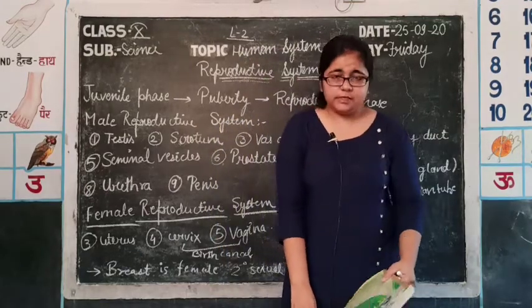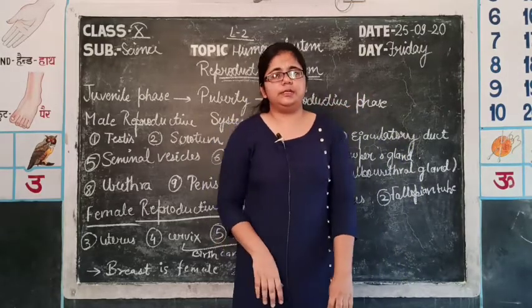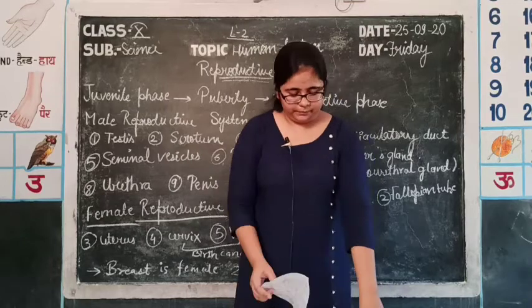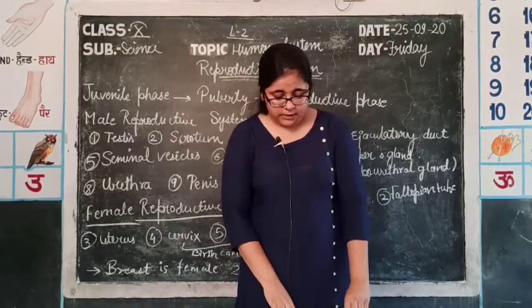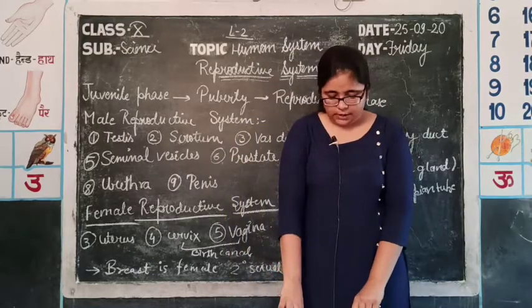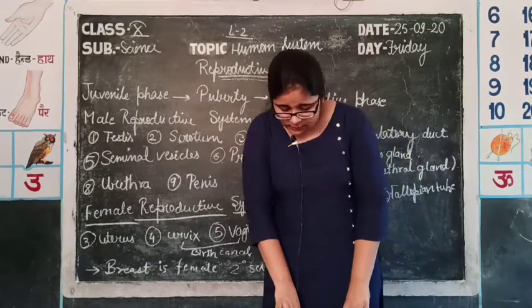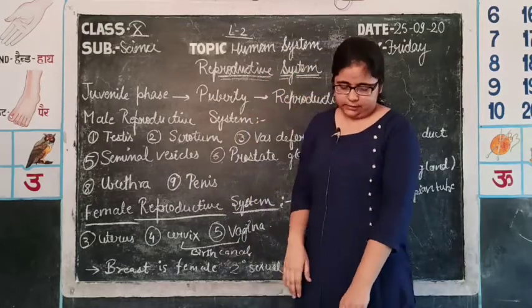The features which develop in males are heaviness in the voice, that is a low pitch sound. Then comes the development of moustache and beard, growth of pubic hair near the genital organs and underarms, and there is also oiliness of the skin and appearance of pimples on the face.